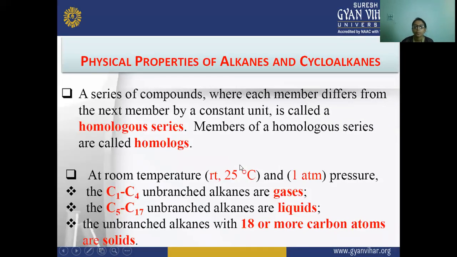Next are the physical properties of the alkanes and cycloalkanes. A series of compounds where each member differs from the next member by a constant unit is called a homologous series. Members of a homologous series are called homologs.